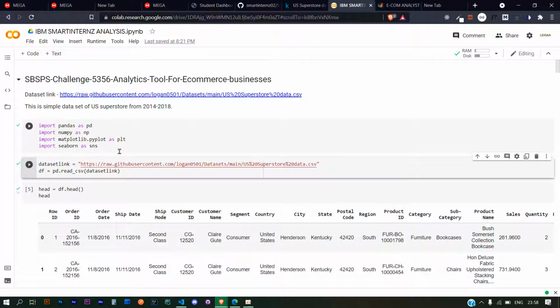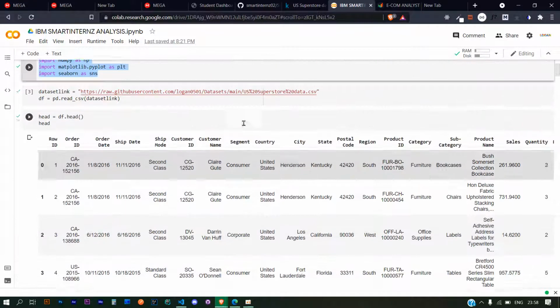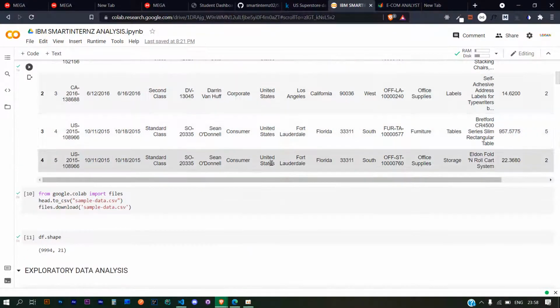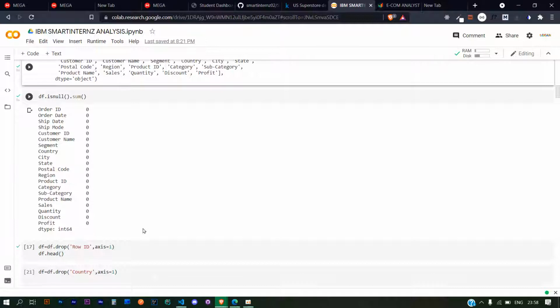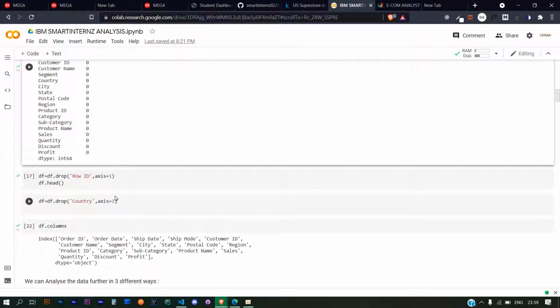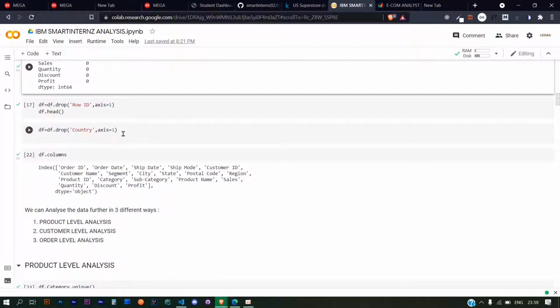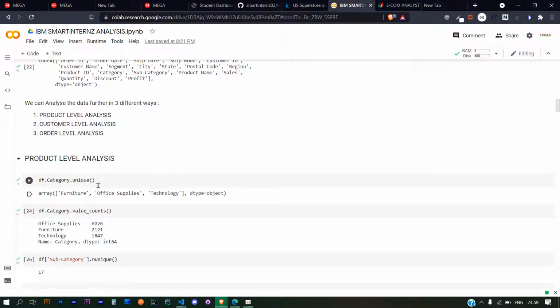Here I have done all the necessary package imports, and then viewed what rows and columns are present here, and how important each column is. There are approximately 10,000 rows. Then we started off making an exploratory data analysis on the given data set and figured out what columns are there and how many null values are there. Since this data set doesn't have any null values, we directly jumped into the EDA part, and then we removed unnecessary columns.